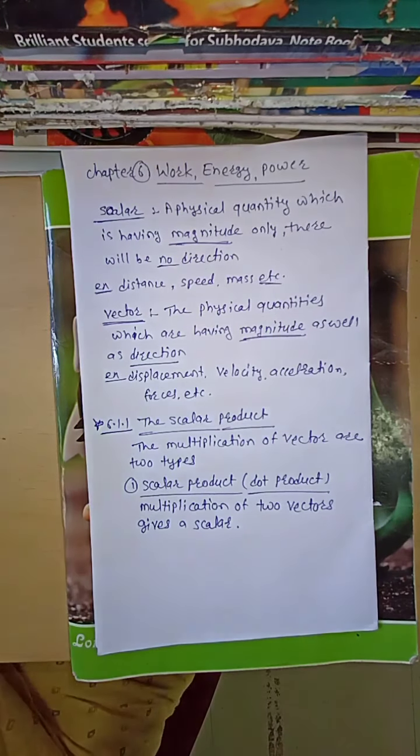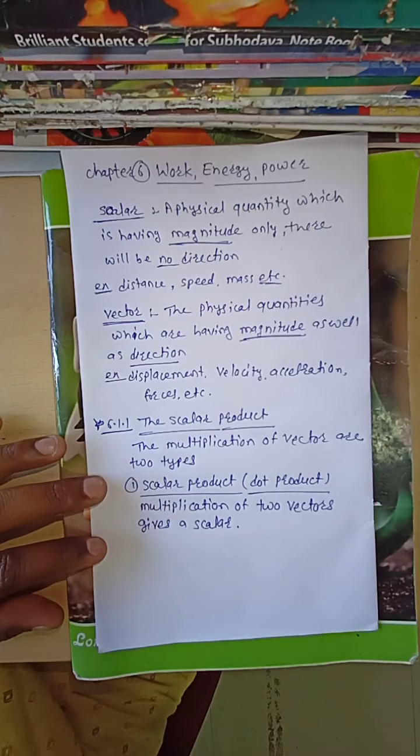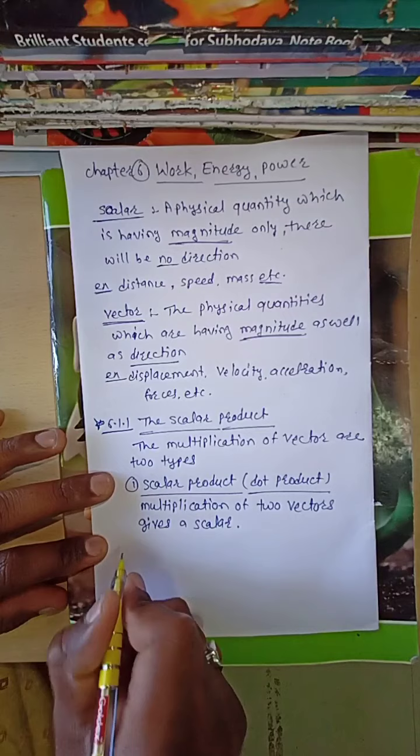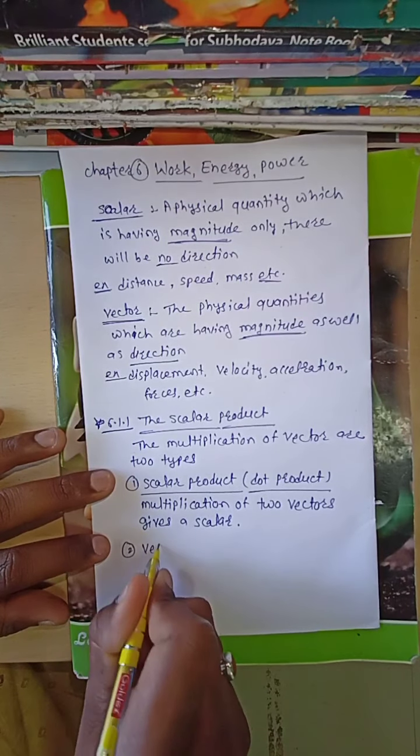When you multiply two vectors and your answer is in terms of a scalar, this kind of product is known as a scalar product or dot product. We will see this scalar product in detail in this chapter. And the second type of multiplication is the vector product.